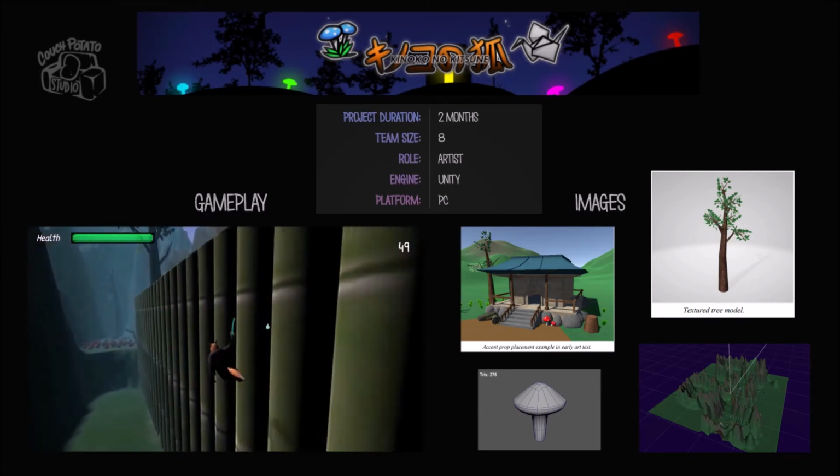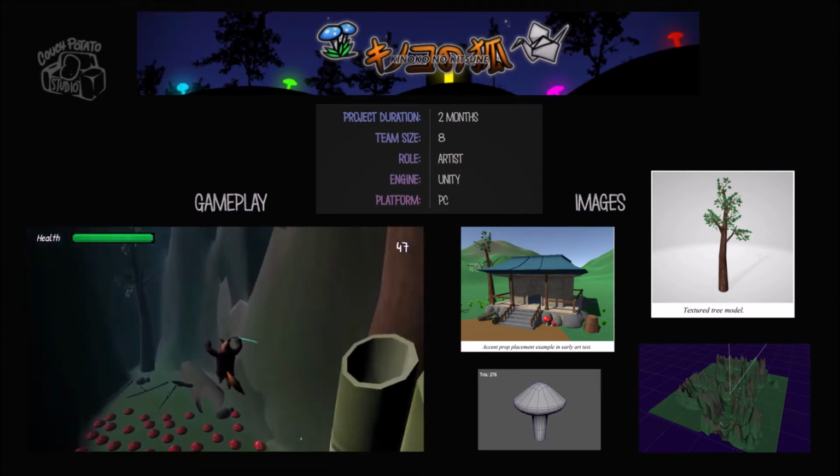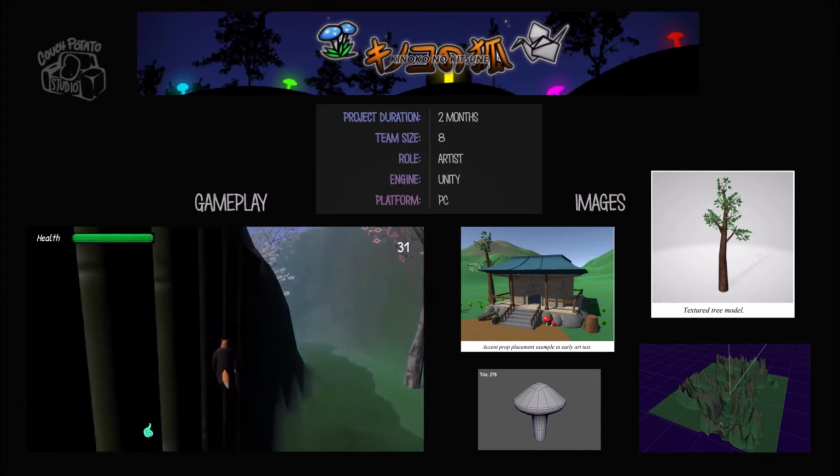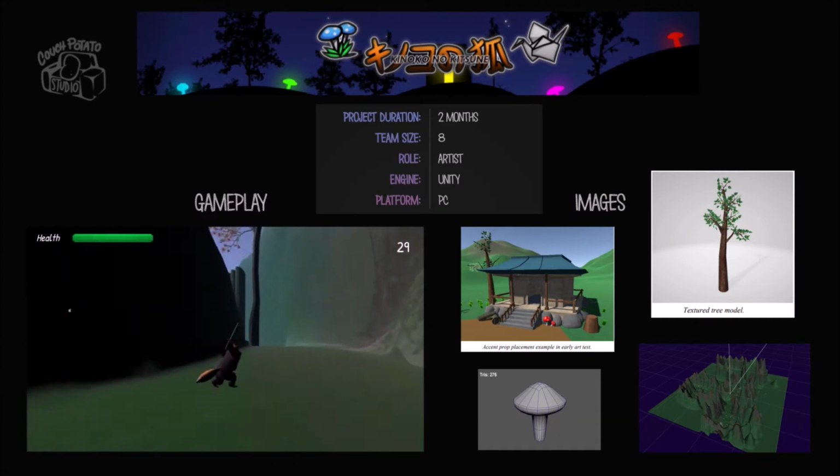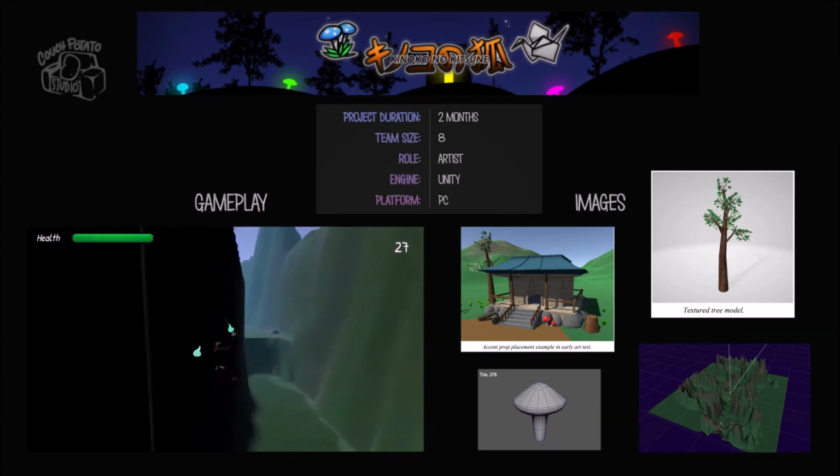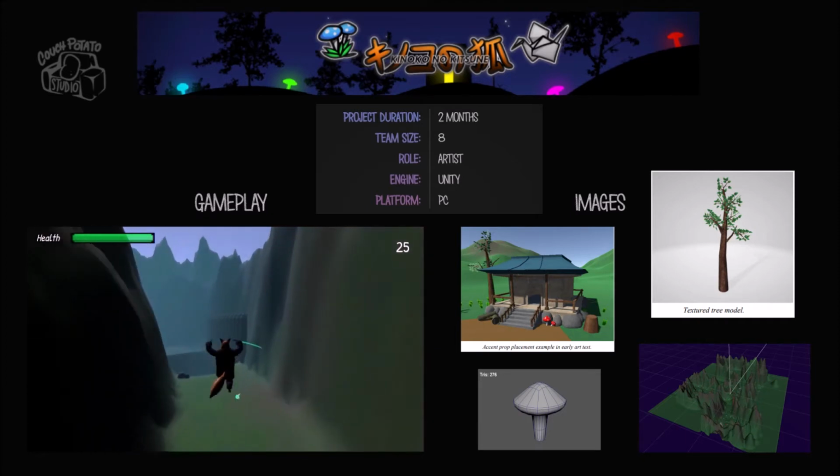I also used Substance Painter to generate textures and implemented complete models in engine. This was my first time doing a few things, including creating a tree using planes for branches, and also learning how to modify level terrain within Unity.